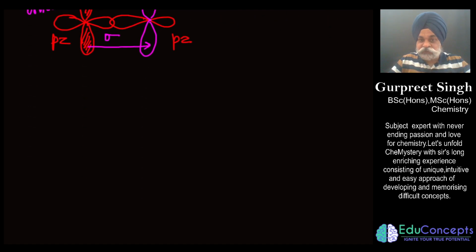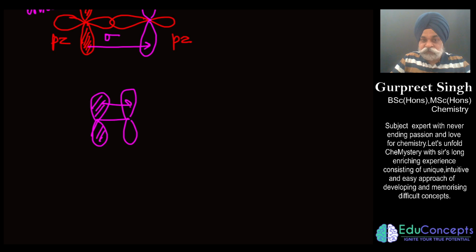Now the type of orbitals which can be engaged: if this is a filled p orbital and it is sideways overlapping with a vacant p orbital, then we say it is a p pi p pi back bond.